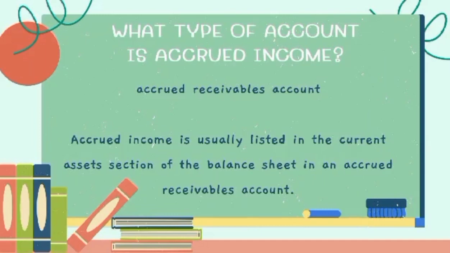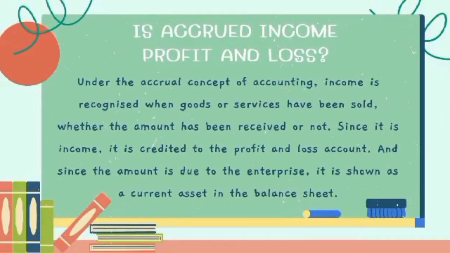Accrued income is an accrued receivables account. Accrued income is usually listed in the current asset section of the balance sheet in an accrued receivables account. So guys, is accrued income profit and loss?